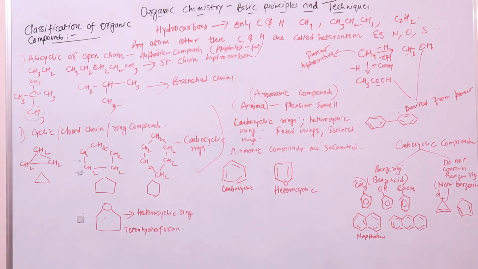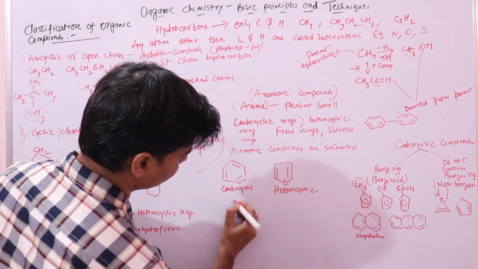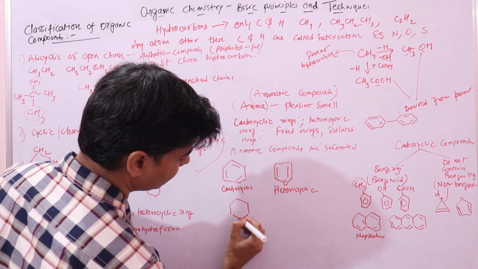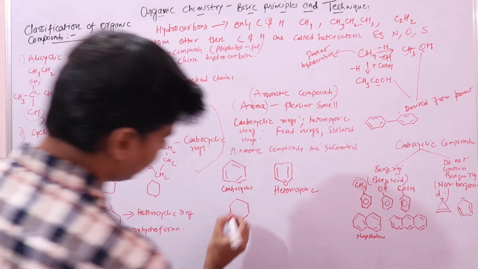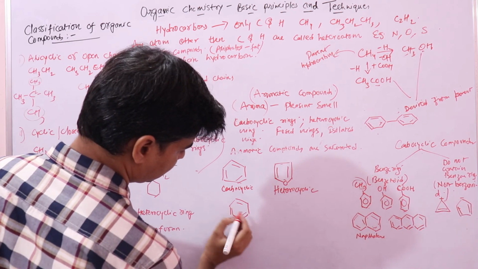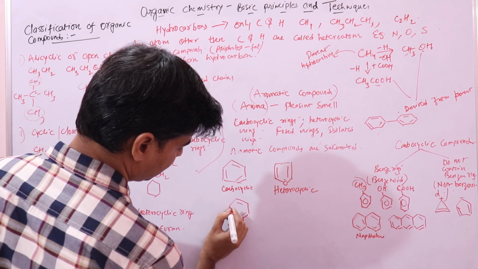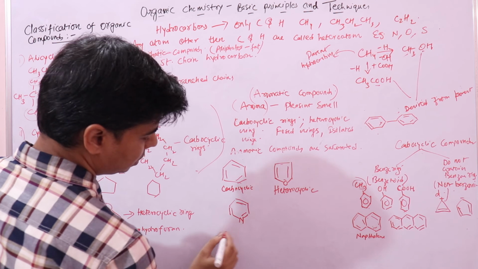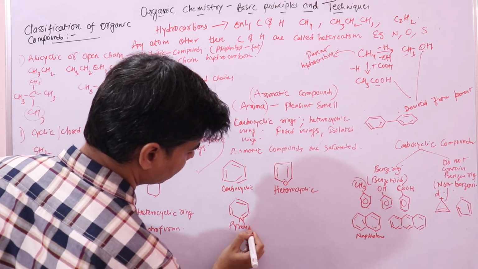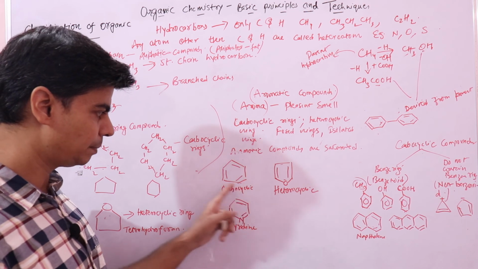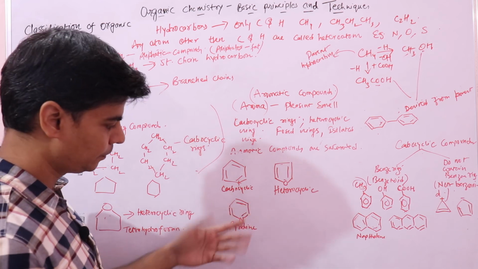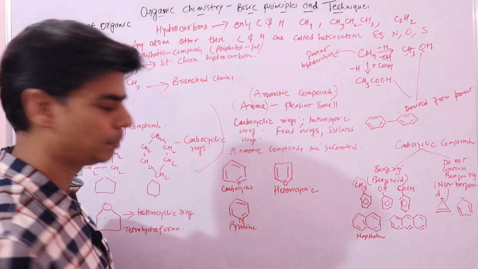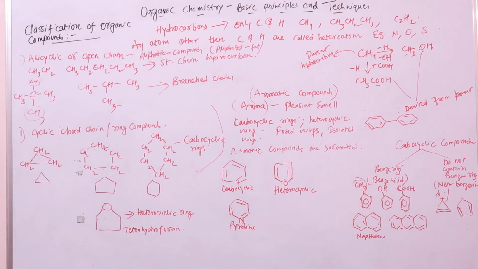Similarly, if you have this benzene ring, and in the benzene ring I introduce, say, nitrogen here, we call it pyridine. So this is a benzene ring, a carbocyclic ring. If here I introduce a nitrogen atom, it will become a heterocyclic ring. So this compound is a heterocyclic aromatic compound. I hope this is clear. This classification is clear?